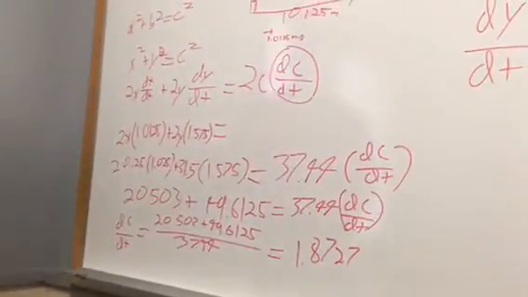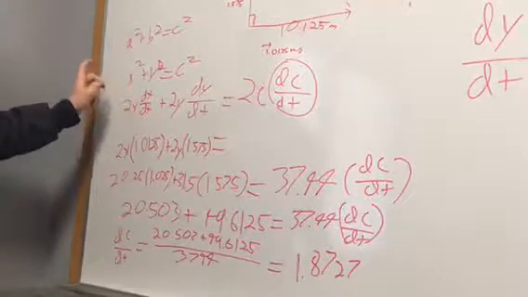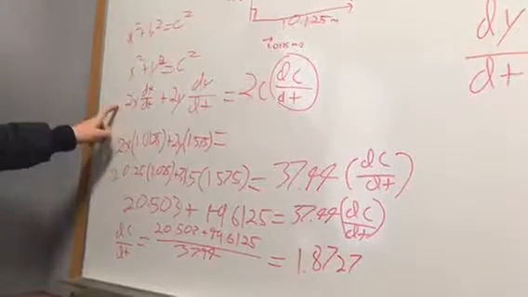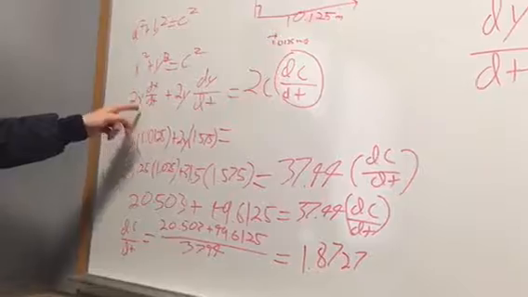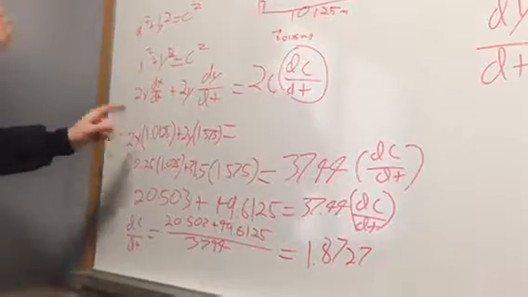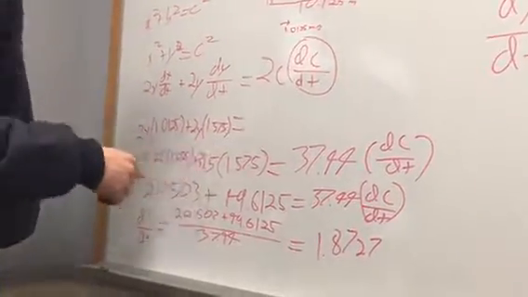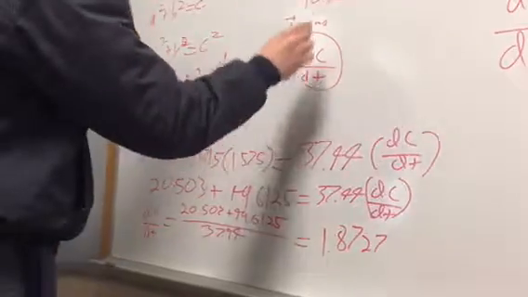I solved world hunger. So you get over here, you get the Pythagorean theorem, you work it out, you put in numbers you understand, you derive it, and then you get all of this right over here. And then you plug in the numbers that you know. We know that dx over dt, that's the rates. We know dy over dt. We know dc over dt is what we want.